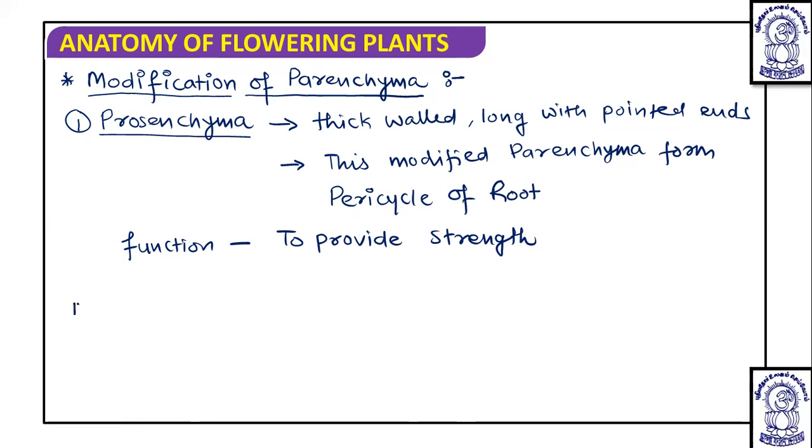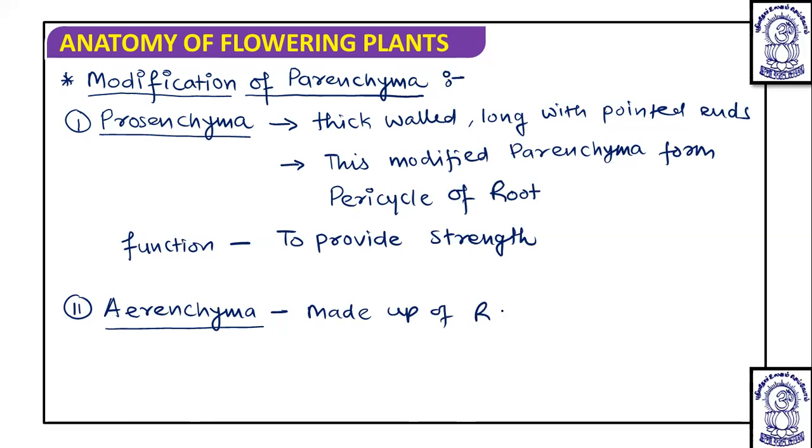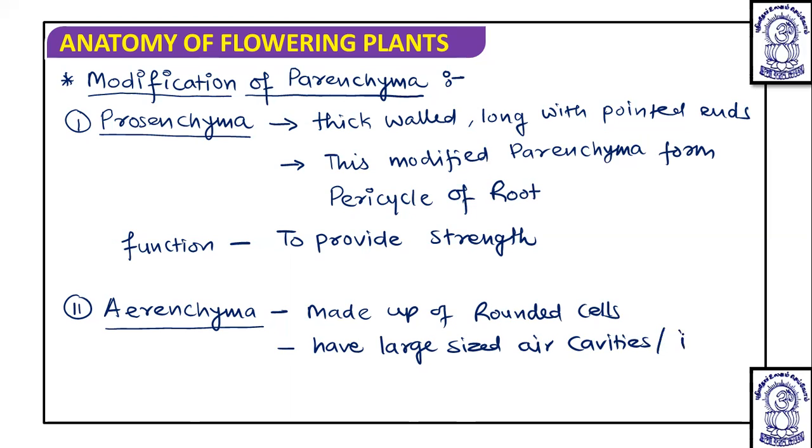Apart from this, the second type of modified parenchyma is aerenchyma. Aerenchyma is made up of rounded cells, and due to this they have large air cavities or air chambers.